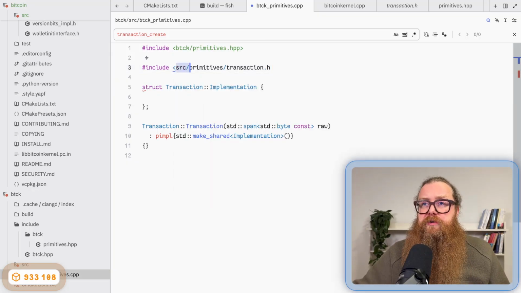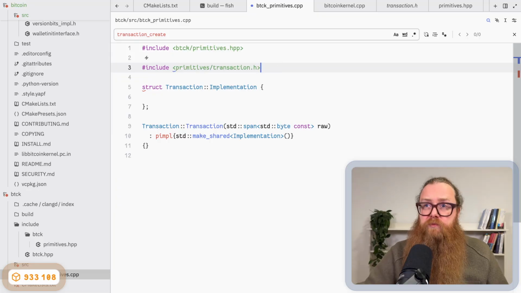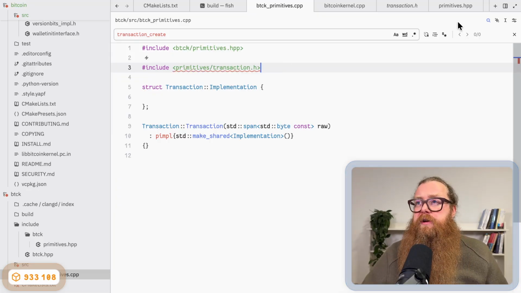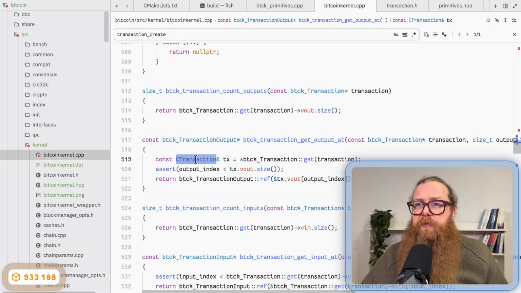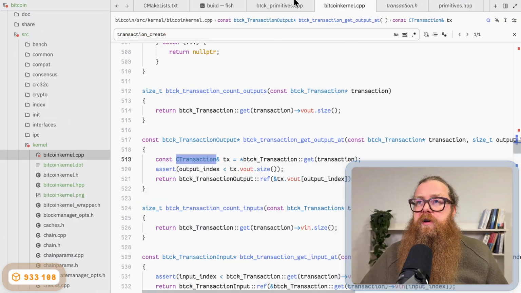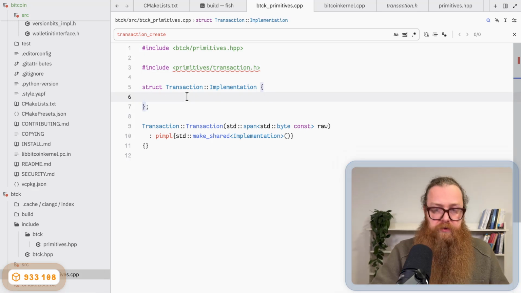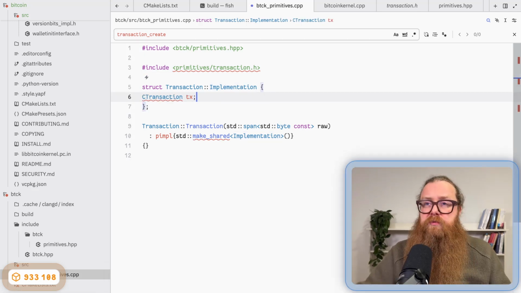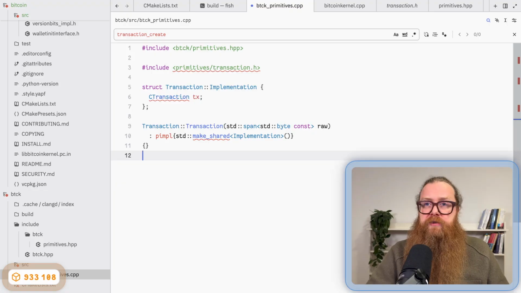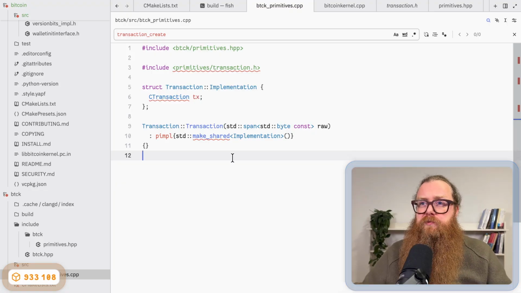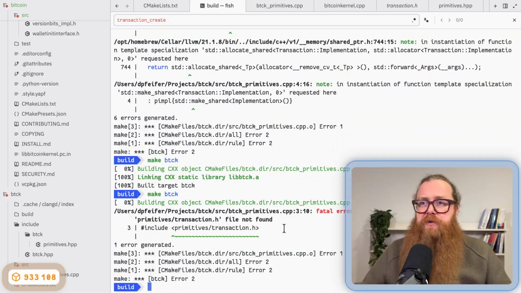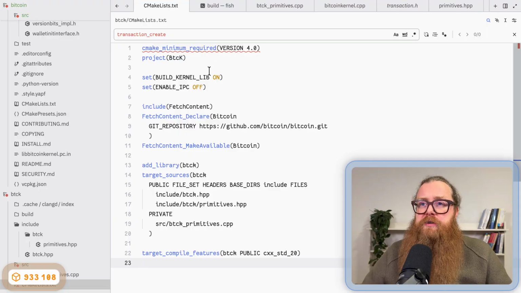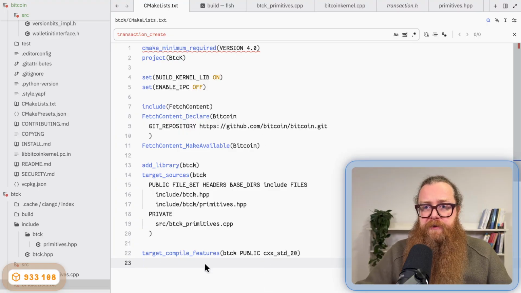Include without the source directory, like this. And I'm gonna, that's the wrong one. I want to wrap this here. So I call it tx, put a member of this transaction in my struct. And if I now want to compile this, I see in a squiggly line, the include directory is not found because I did not add the dependency yet.